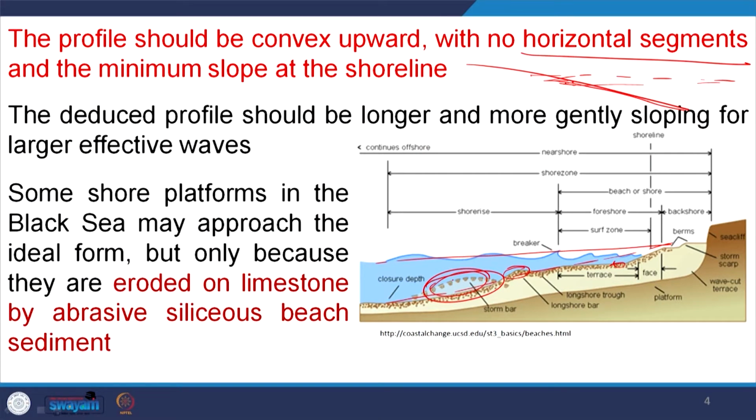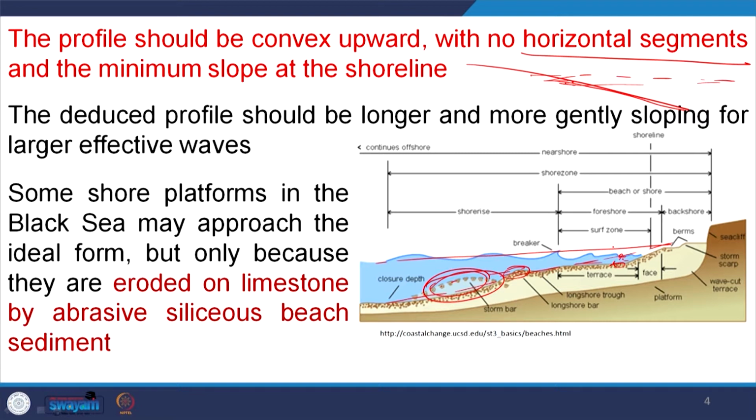So, that means if you are looking at a cross section, but if you are looking at a plan view, in the corresponding area there will be less effect of the wave, but adjacent to this there will be more effect. So, non-uniform erosion will be there, and finally, the coastline or coast profile will not be straight, it will be a zigzag pattern. So, that is not a profile of equilibrium condition.